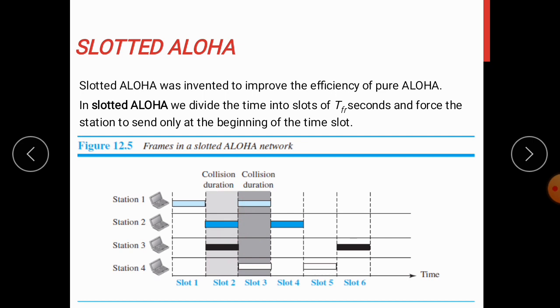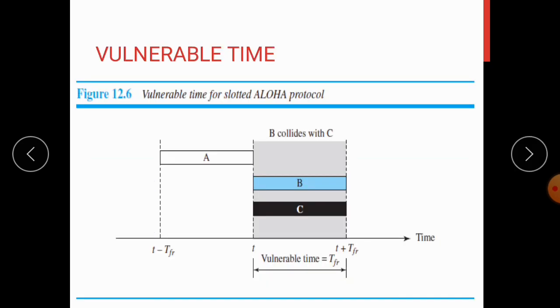But here the possibility of collision is comparatively less when you compare with pure Aloha. Here also you can see there are a total of 8 frames, out of which 4 frames are lost due to collision. So if you consider the vulnerable time,